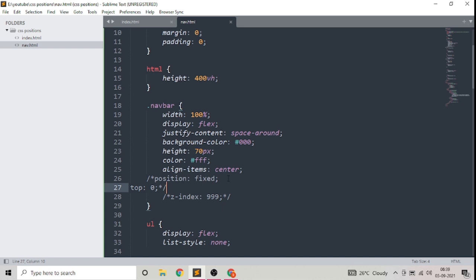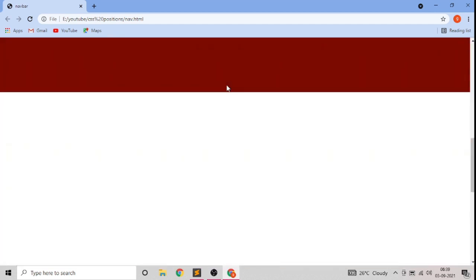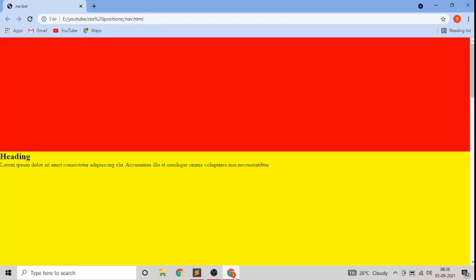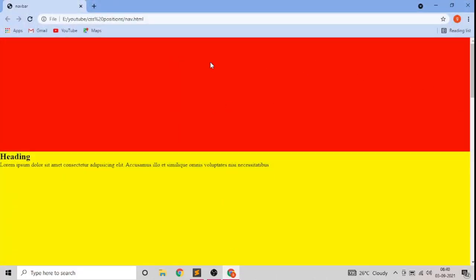So we have to put this navbar element as a fixed position, and we will always give top as 0. Now take a look. Oh my god, the navbar is not visible. Why is it not visible? This is because it is hidden under this red div. So what you can do is use the z-index property. What the z-index property does is it decides the priority, which element will be shown above the other. So we are now having this red div above the navbar. Okay, so we want the navbar to be above this red div.